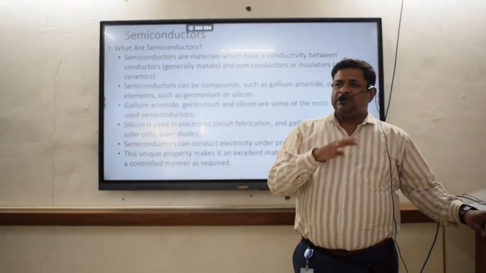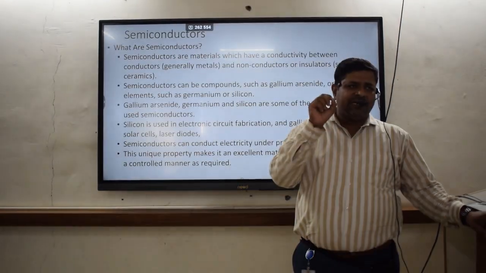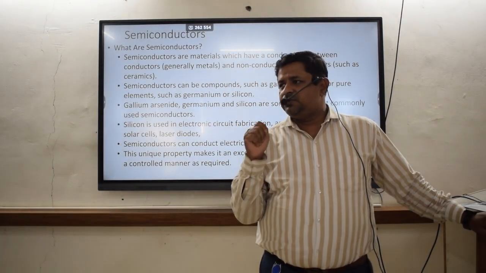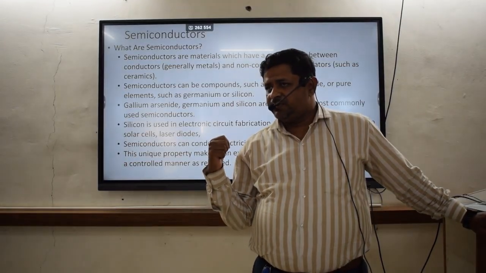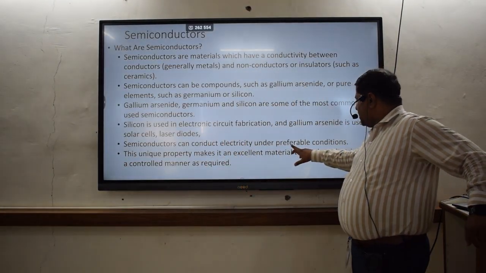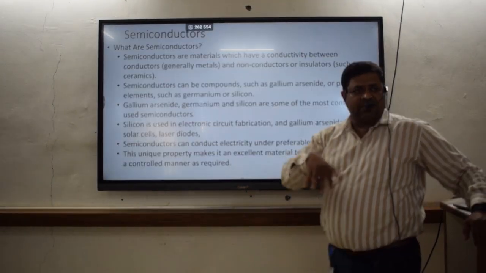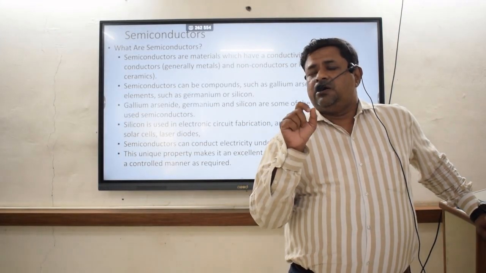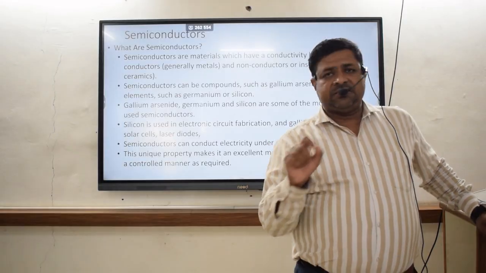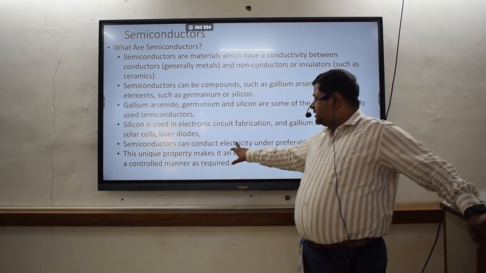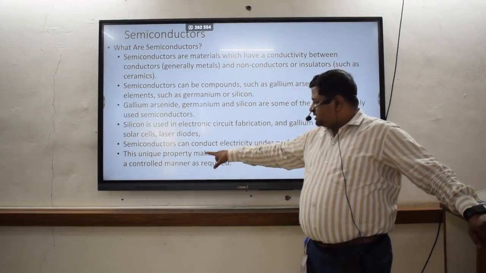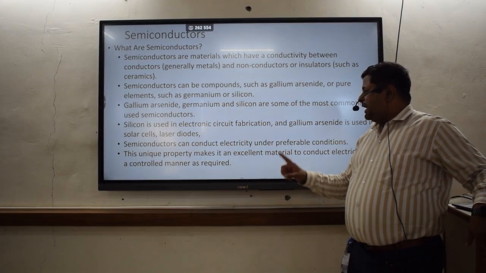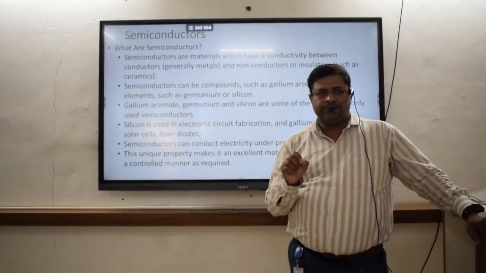If I want the semiconductor material to conduct electricity at 20 degrees Celsius or at 40 degrees Celsius, I can do that with the help of the semiconducting material. That's why the word preferable condition is mentioned here. Whatever the conditions I need for conducting the current, in that particular condition semiconductors can conduct electricity. So this unique property makes them excellent materials to conduct electricity in a controlled manner as required.